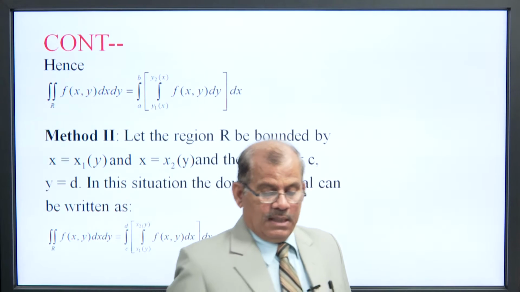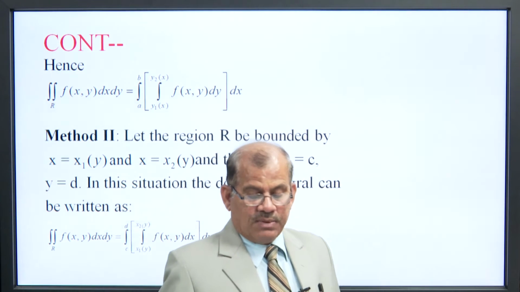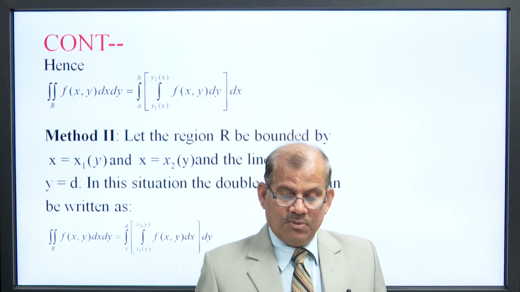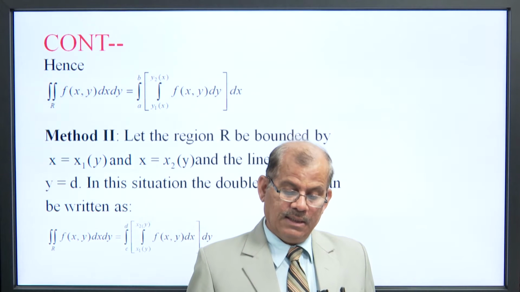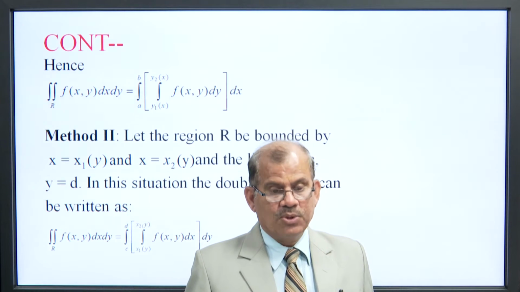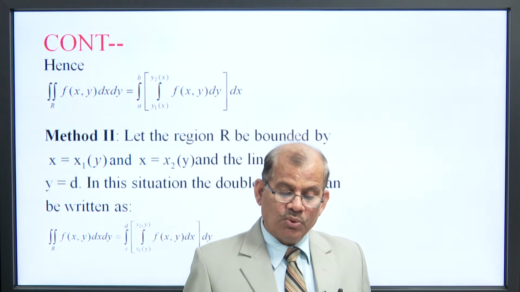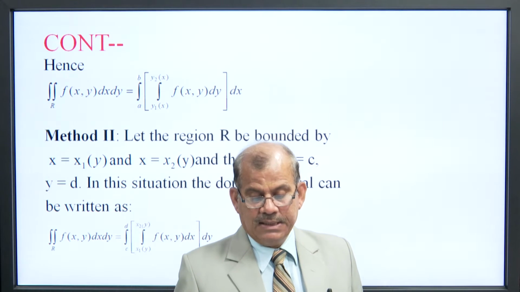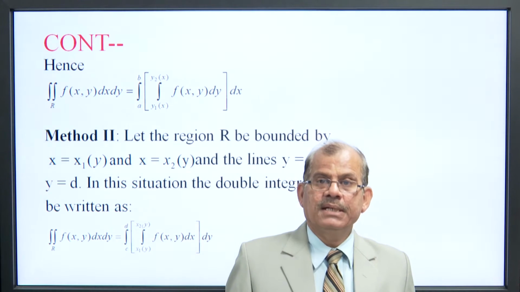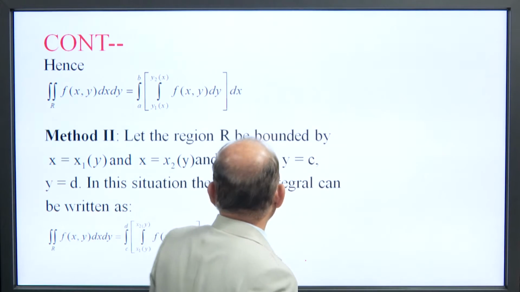Hence, double integral f(x, y) dx dy is equal to integral of x from a to b and y varies from y1(x) to y2(x) of f(x, y) dy dx. Since y has the variable limit, first we have to integrate with respect to y.